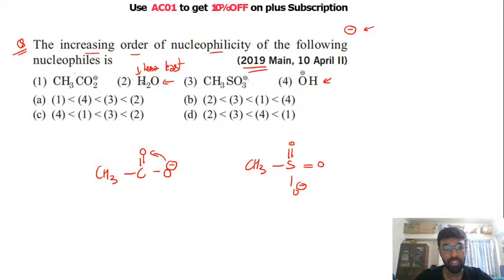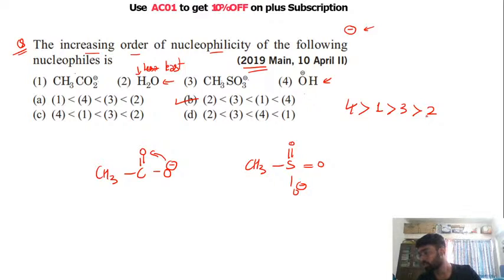So अगर आप बस ये find out कर लेते तो आपको answer समझ में आ जाता. The answer is this thing. Your fourth will have the maximum nucleophilicity. Second will have the least. Between third and first, first will have more nucleophilicity character. So the order is fourth will have the maximum nucleophilicity, then your first, then your third, and last will be second. So this is the correct order. So the correct answer is B option.